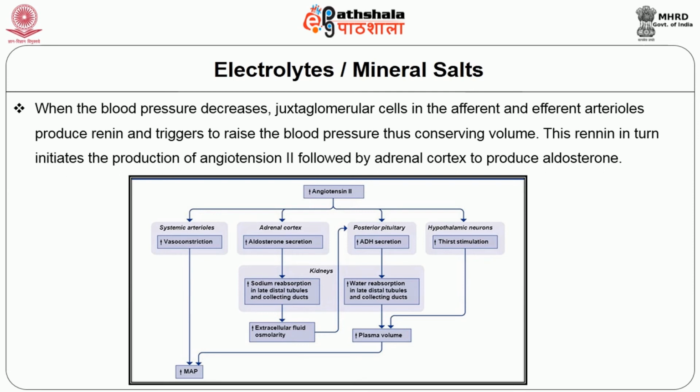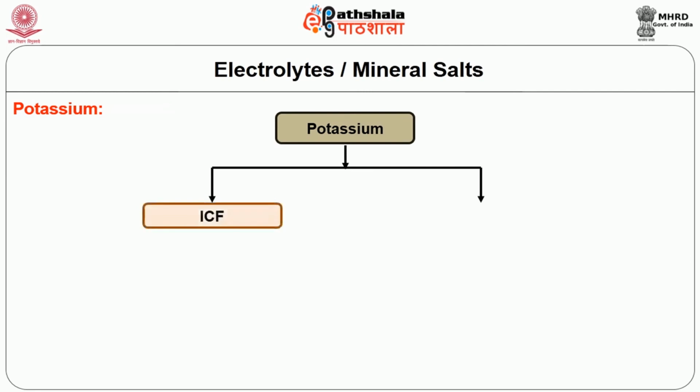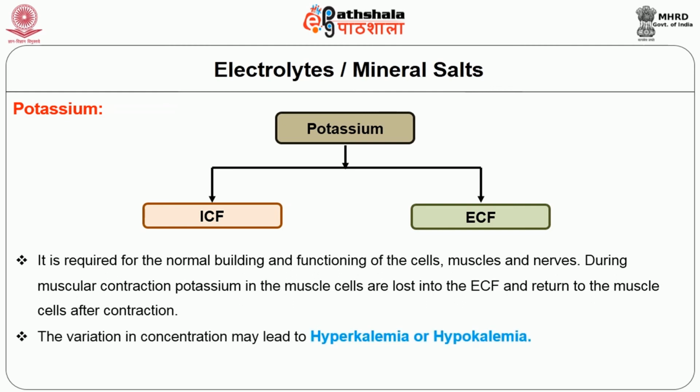The next mineral is potassium. Potassium carries an electric charge; that is, it is the cation of the intracellular fluid and also a constituent of the extracellular fluid. It is required for the normal building and functioning of the cells, muscles and nerves. During muscular contraction, potassium in the muscle cells is lost into the extracellular fluid and returns to the muscle cells after contraction. The variation in concentration may lead to hyperkalemia or hypokalemia.